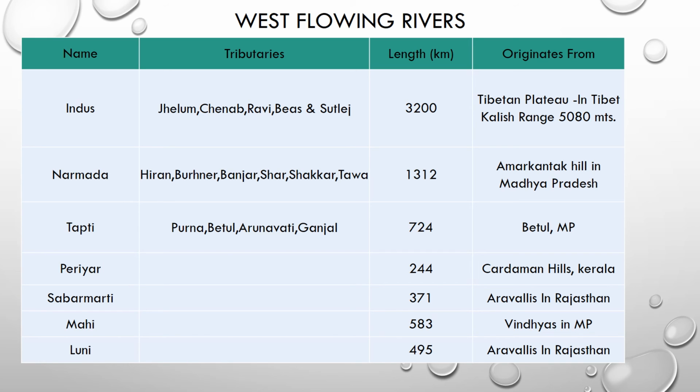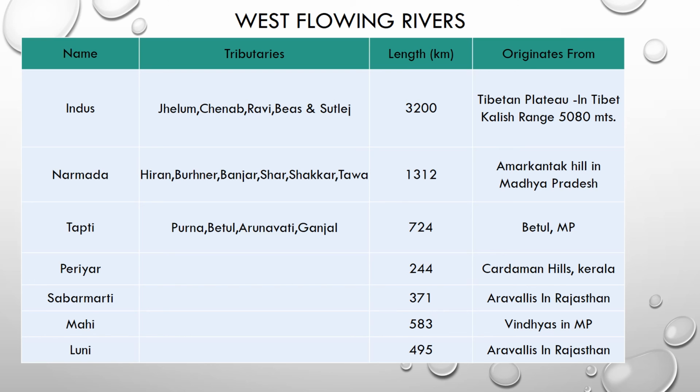Periyar river. Its length is 244 kilometers. It originates from Cardamom Hills, Kerala. Sabarmati river. Its length is 371 kilometers. It originates from the Aravalis in Rajasthan.